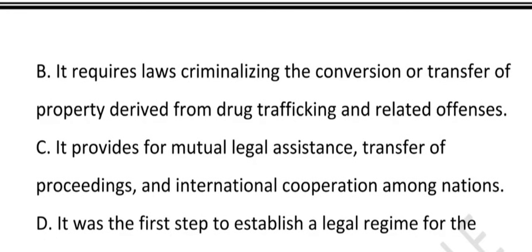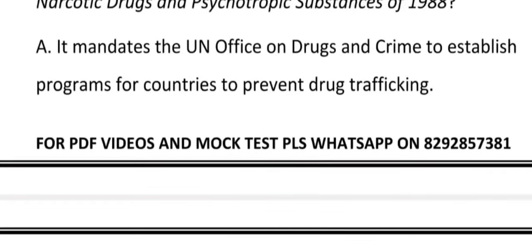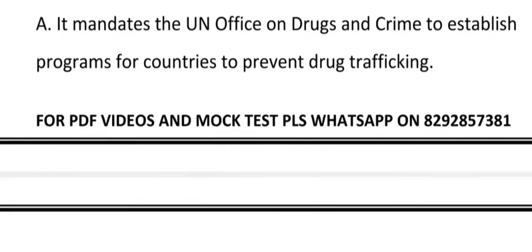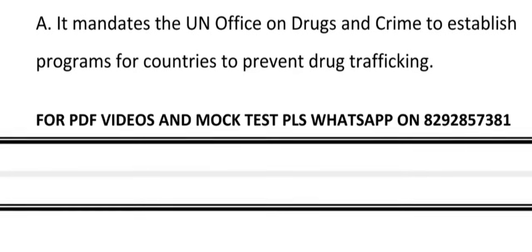So let's see the options. Option number A suggests that it mandated the UN Office on Drugs and Crime, that is called UNODC, to establish programs for countries to prevent drug trafficking. Is it true? Yes. What does this mean? That UNODC was tasked to create anti-drug programs for the nations. For example, training police to track drug cartels. Like a global coach helping countries fight drug crime. What about option B?